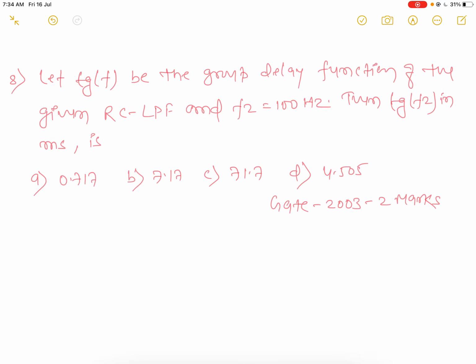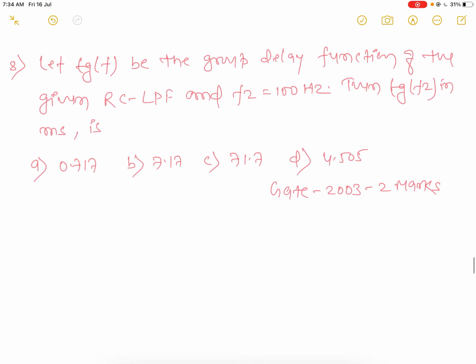Now comes the next question, which is linked to the above question. The TG, the group delay function of the given RC low pass filter, then f2, and now the next frequency is given, f2 is equal to 100 hertz, then TG at f2 is in microseconds. Okay, now check it. What is the group delay?